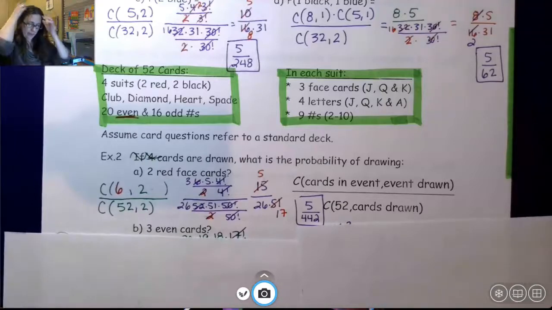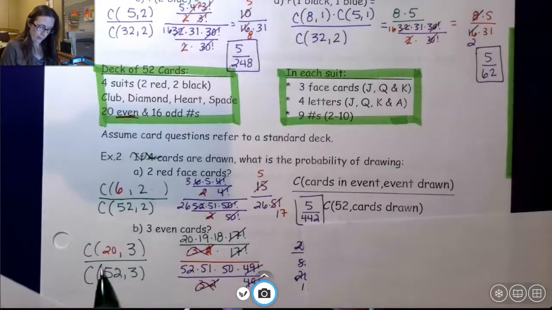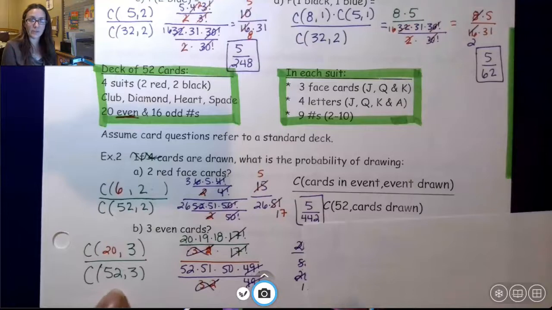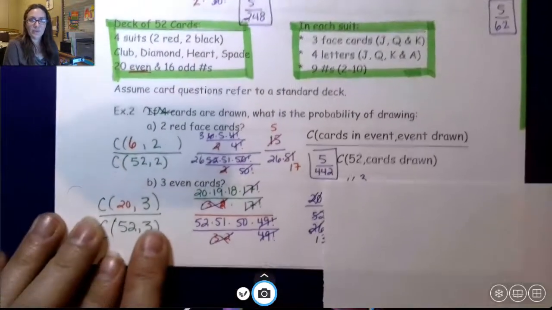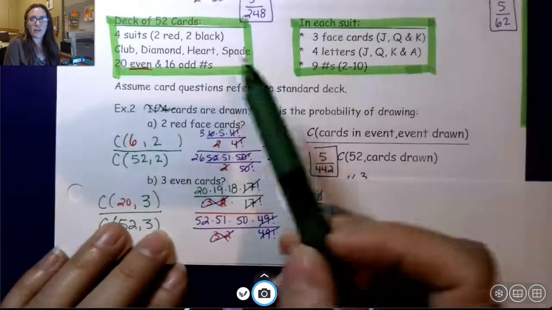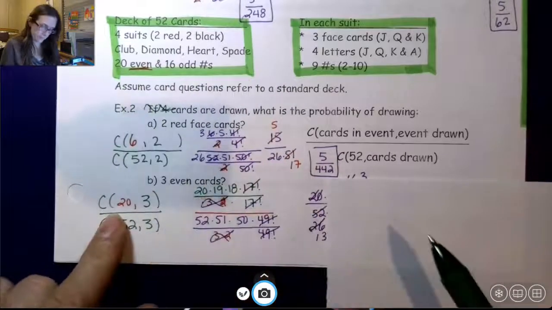Now, this next one, 3 even cards. So I want the probability of, again, I'm picking 3 cards. So out of my 52 deck, I'm going to pick 3, any 3. I want those 3 to be even. So out of those 3, I go up and I figure out how many even cards I have. I have 20 even cards.